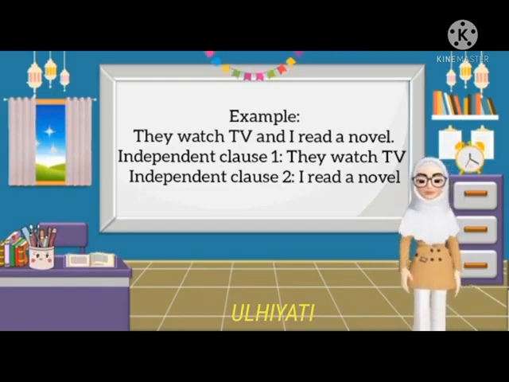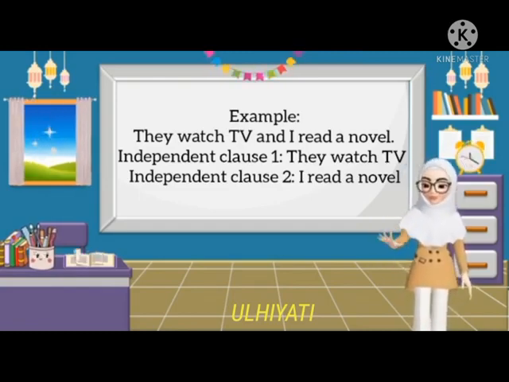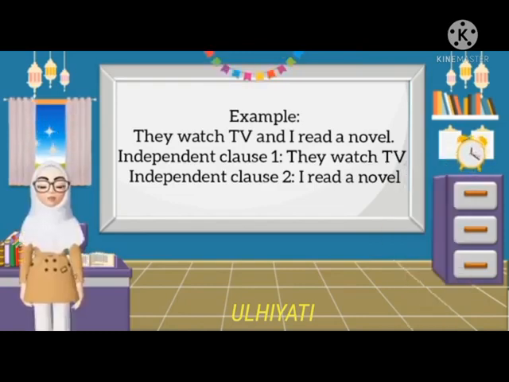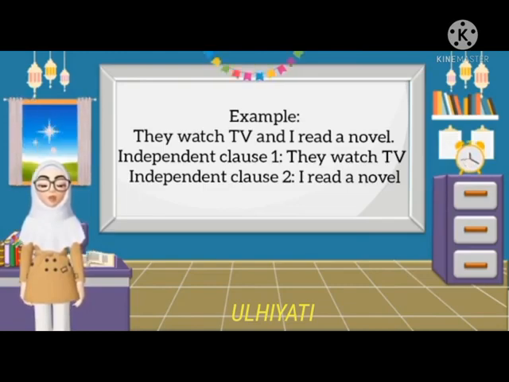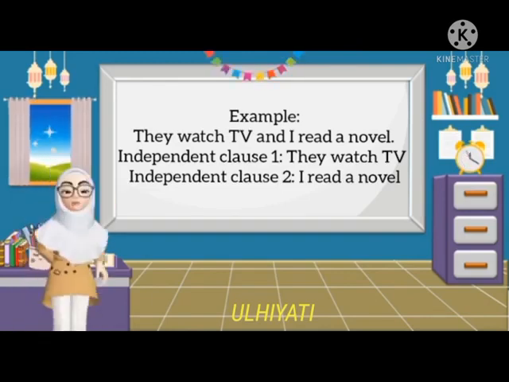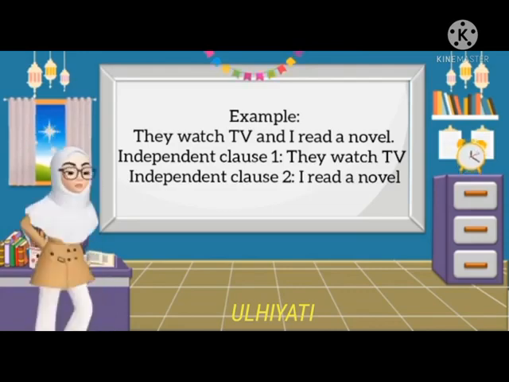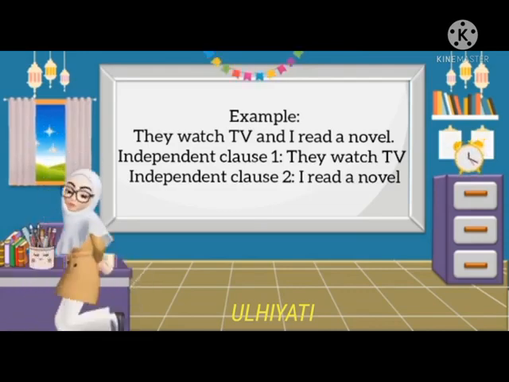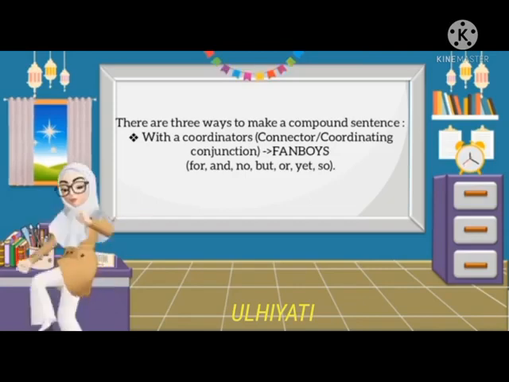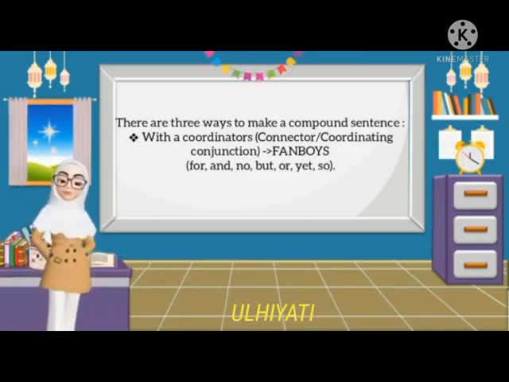They watch television is an independent clause and I read a novel is also an independent clause. So independent clause 1 is they watch television and independent clause 2 is I read a novel. So in that sentence there are two independent clauses. One, they watch television, and two, I read a novel. So there are three ways to make a compound sentence.